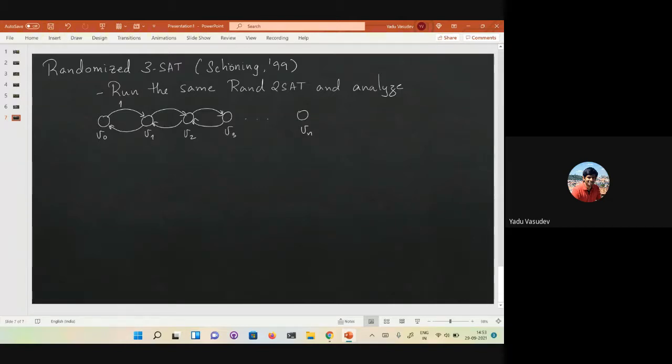A side question: do all NP complete problems not have polynomial randomized algorithms? None of the NP complete problems has a polynomial randomized algorithm. There's no proof for this. They all reduce to 3-SAT, so you could reduce a problem to 3-SAT and solve it.